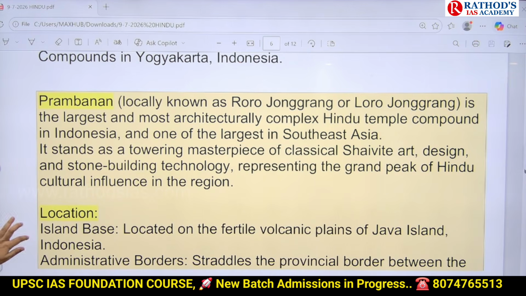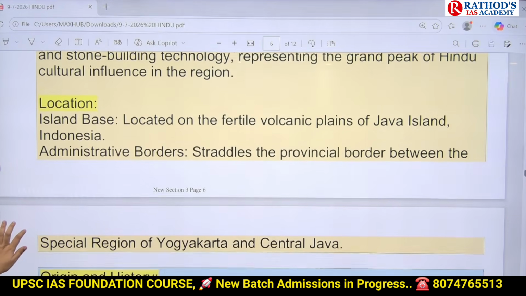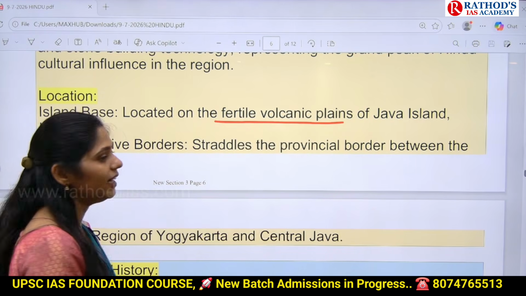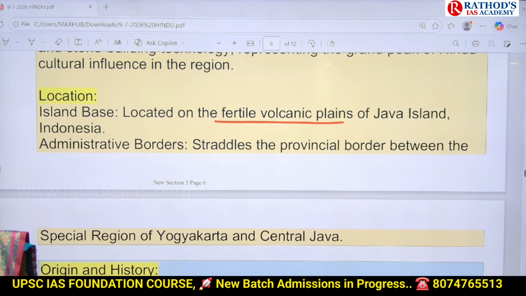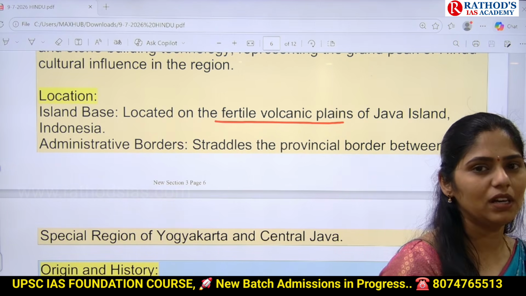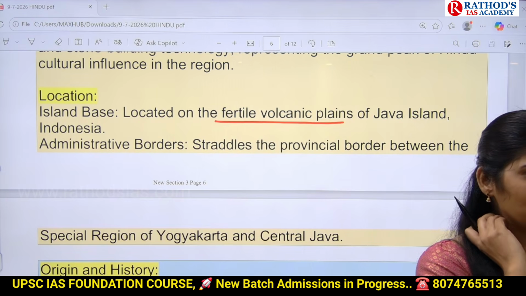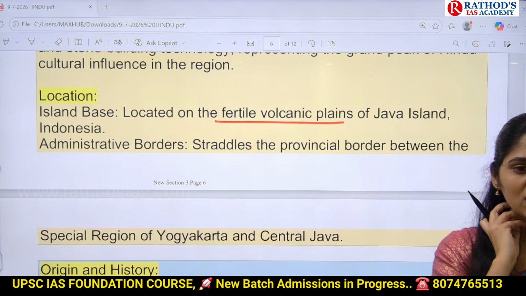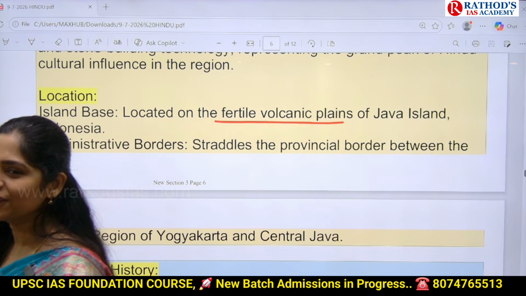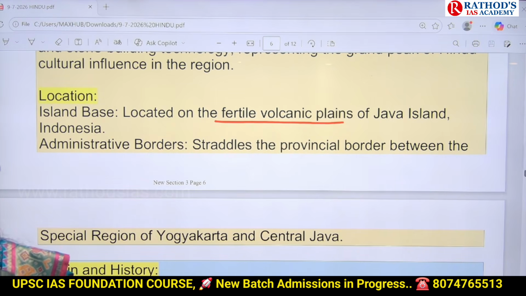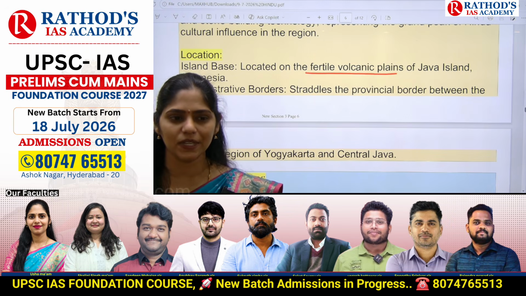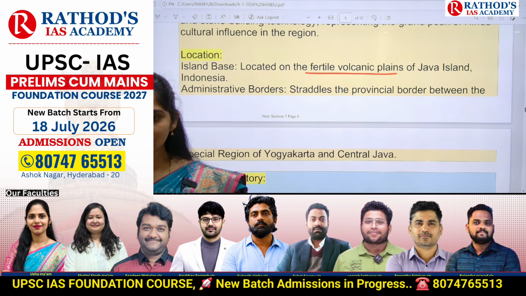And next one here is, if you see the location, it is located on fertile volcanic plains of Java Island, Indonesia. You know, this Indo-Pacific plate, for example, Pacific Ring of Fire. I think you might have heard about this Pacific Ring of Fire. What is Pacific Ring of Fire? In your geography, you'll come across this topic, Pacific Ring of Fire. It is one of the most important and repeated themes of UPSC. What is that?